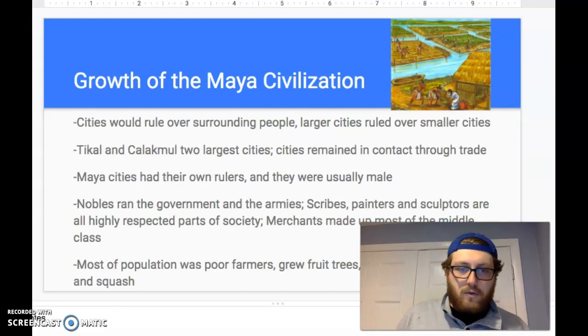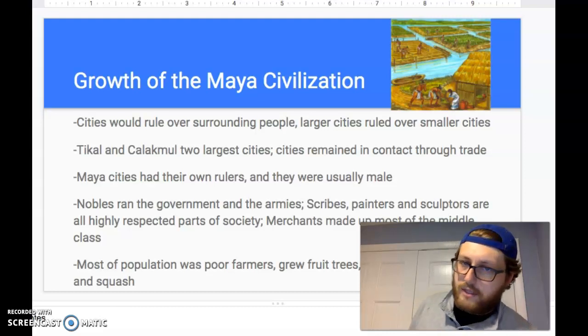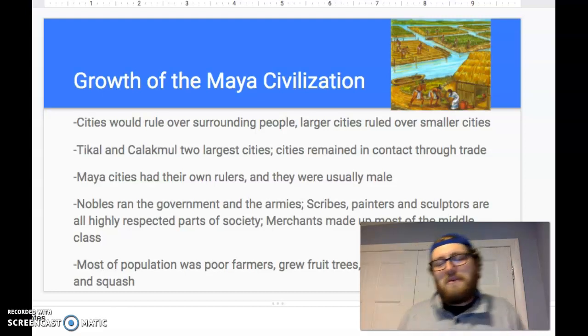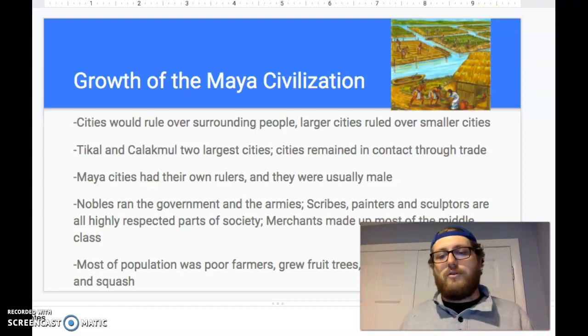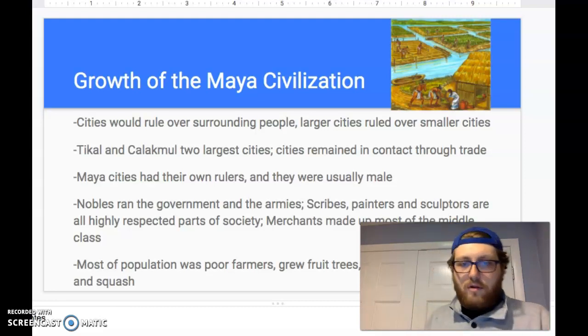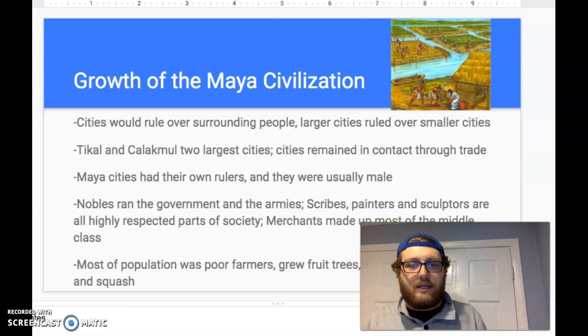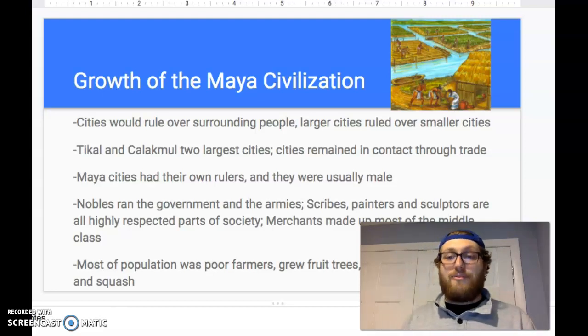Okay, the cities would rule over surrounding people. Larger cities ruled over smaller cities. Again, we've seen this before in Europe, right? In Europe, larger cities took over villages, and they kind of controlled what the villages did. Tikal and Calakmul were the two largest cities and actually remained in contact through trade.